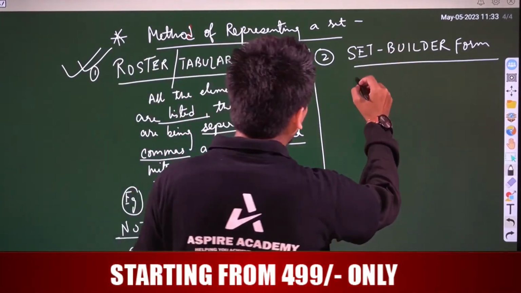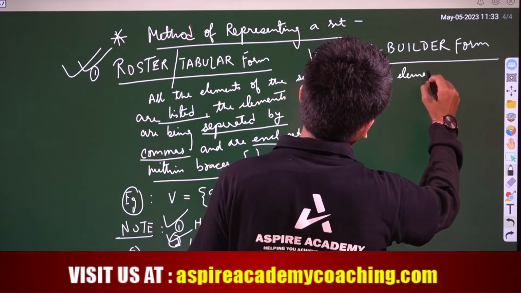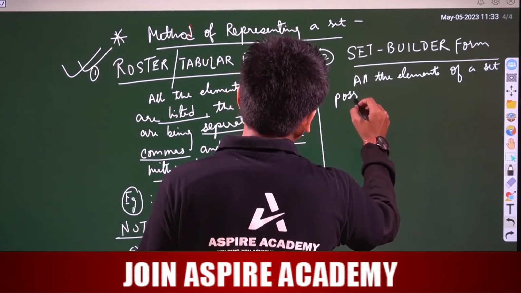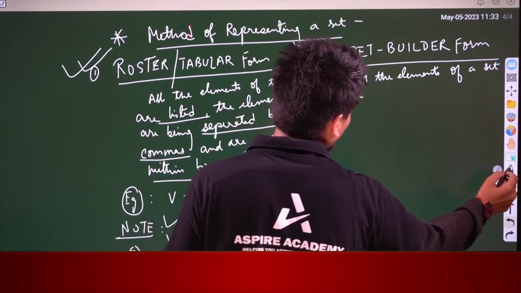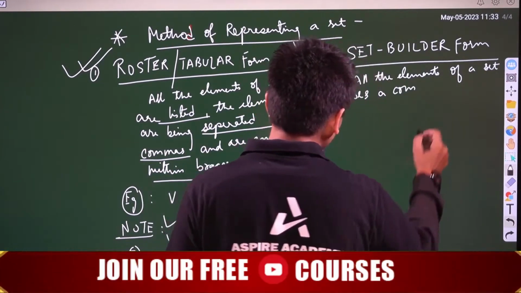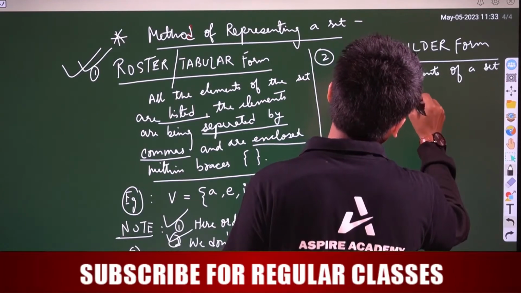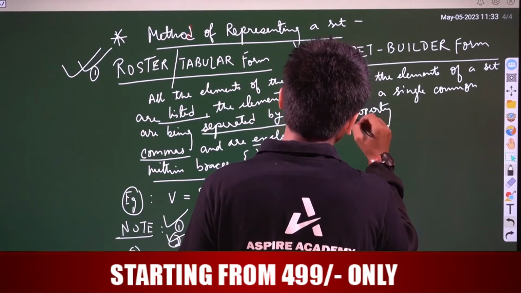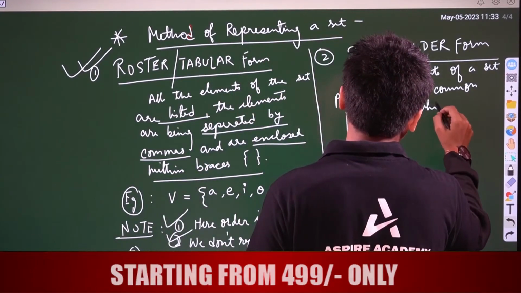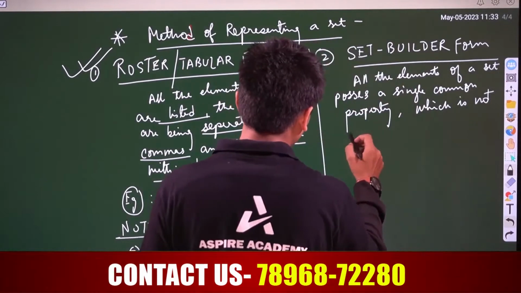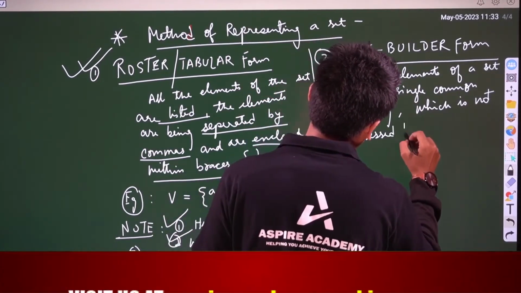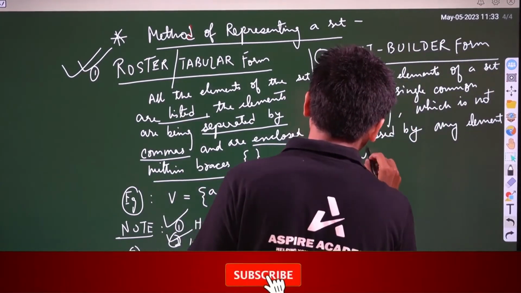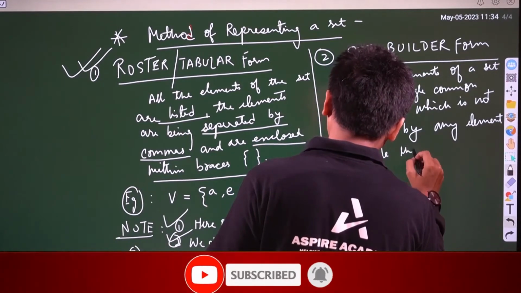Now see here, all the elements of a set possess a single common property, which is not possessed by any element outside the set.